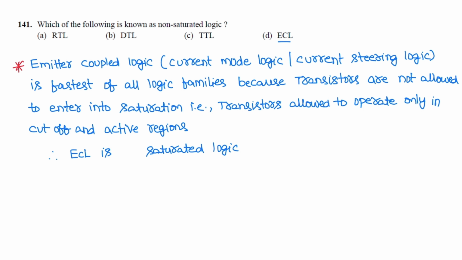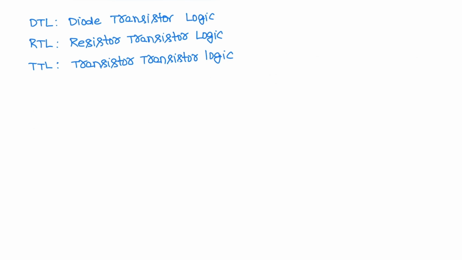In ECL, transistors are allowed to operate only in the cutoff region and active region. Therefore, ECL is non-saturated logic. RTL, resistor transistor logic, DTL, diode transistor logic, and TTL, transistor transistor logic, are the other options. These are saturated logic families.